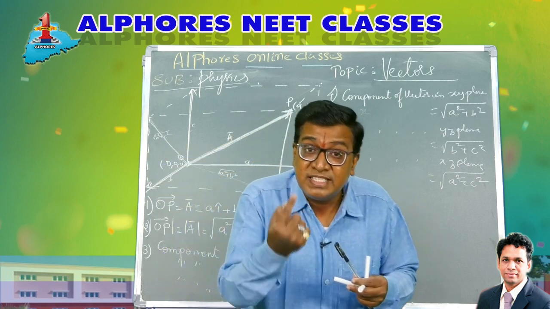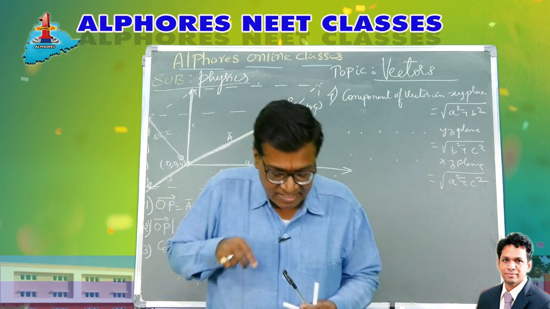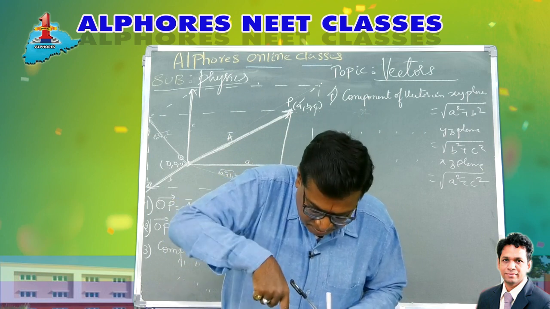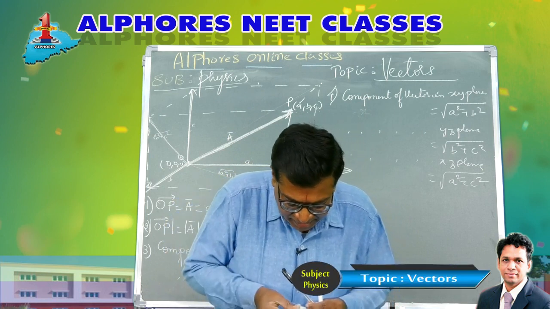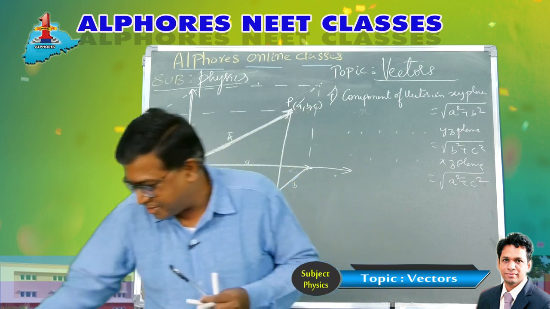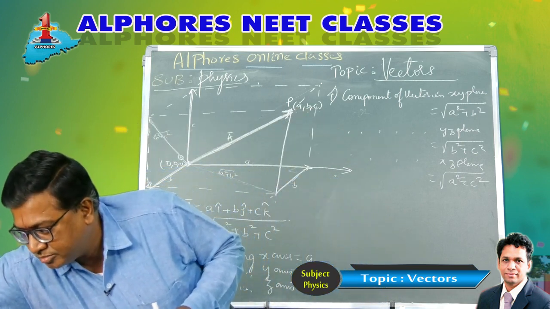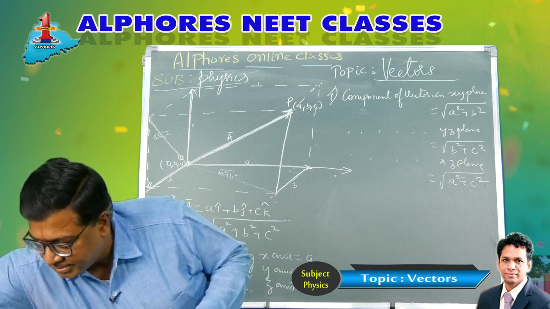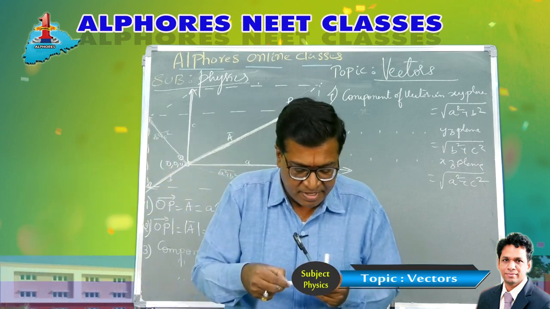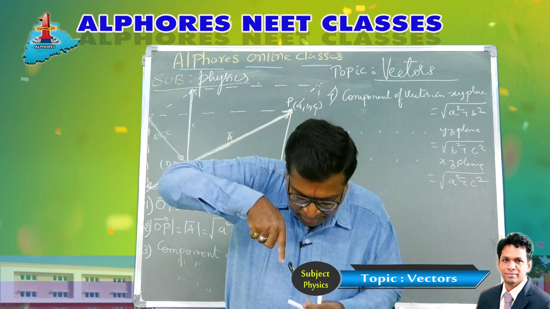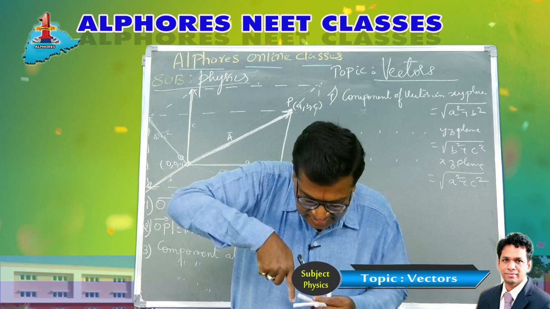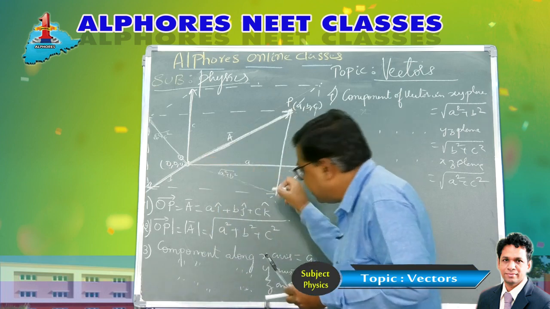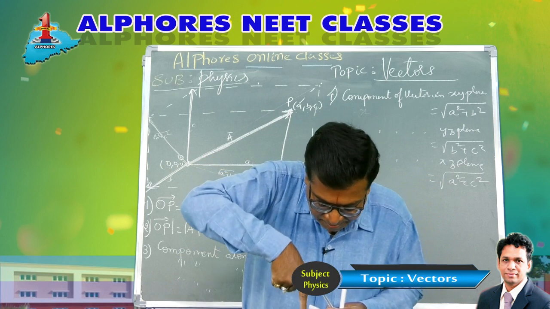Now what is the component in the xy plane? If I imagine a bulb here, on the xy plane, and put the perpendicular onto this like this, then that comes out to be the base diagonal. So this comes out to be the base diagonal this way. When I drop a perpendicular from here, this is the component in the xy plane.